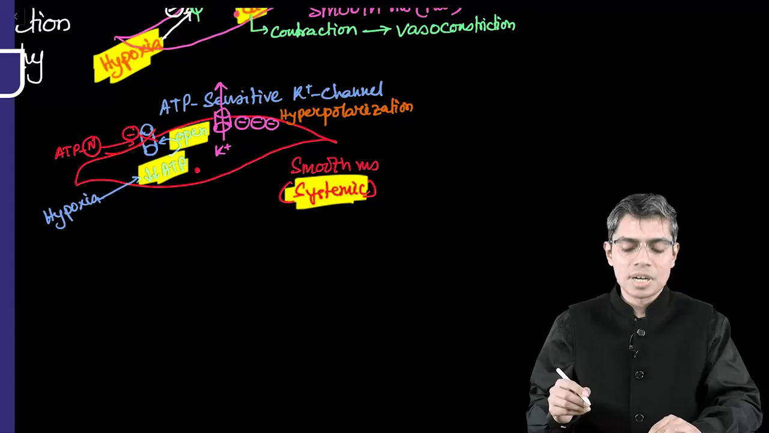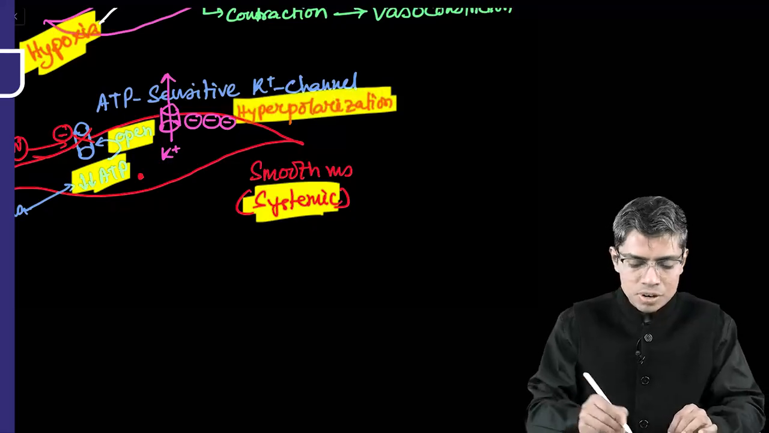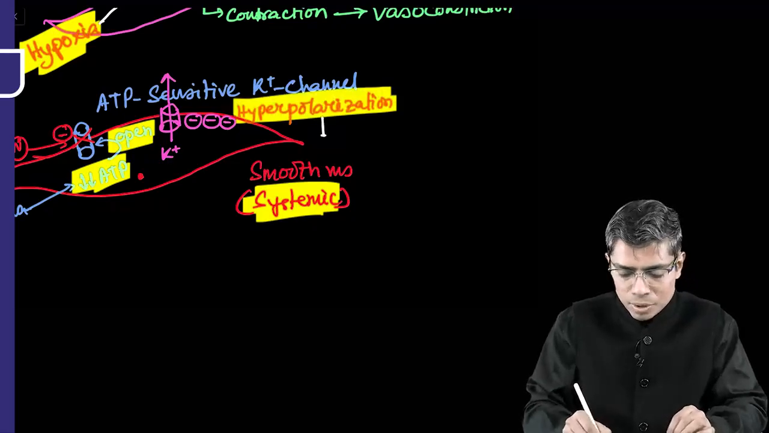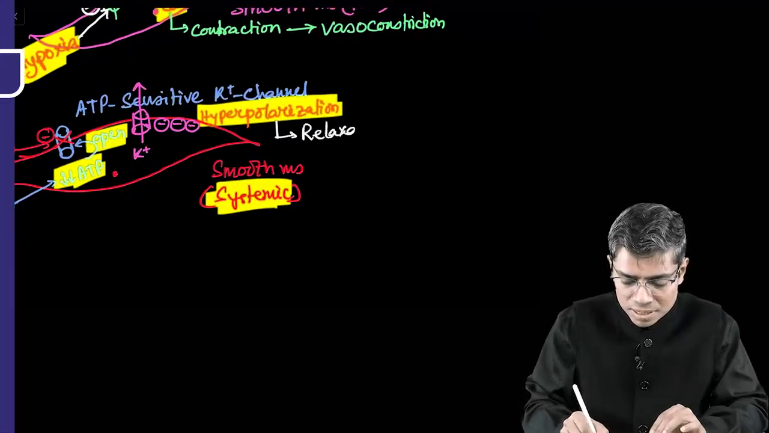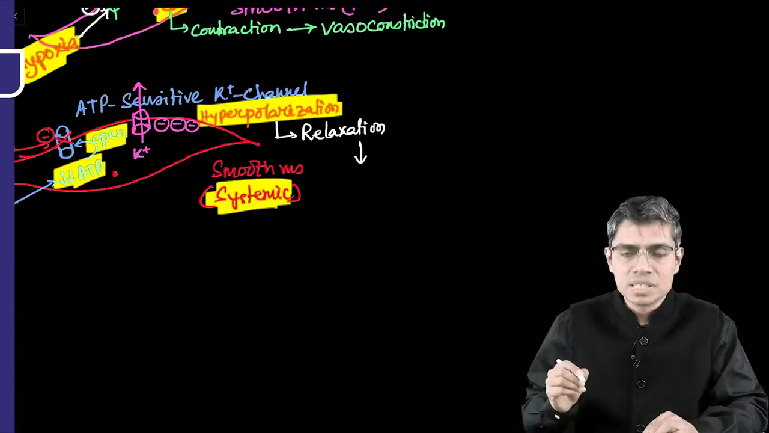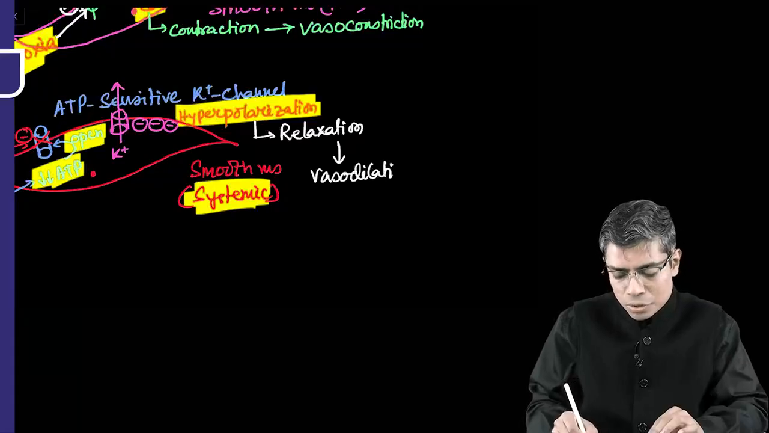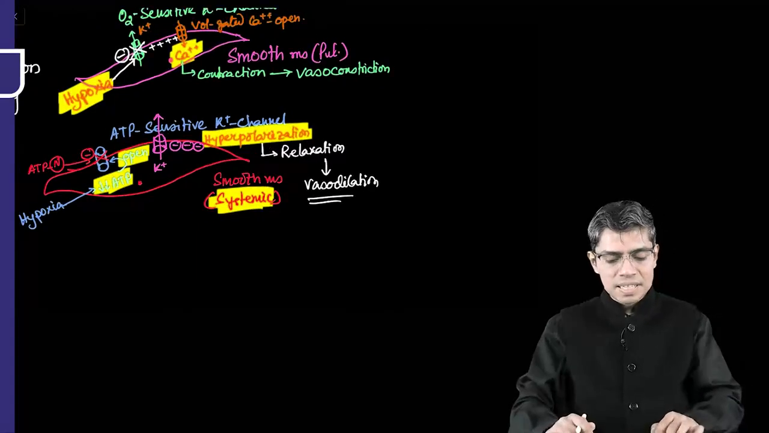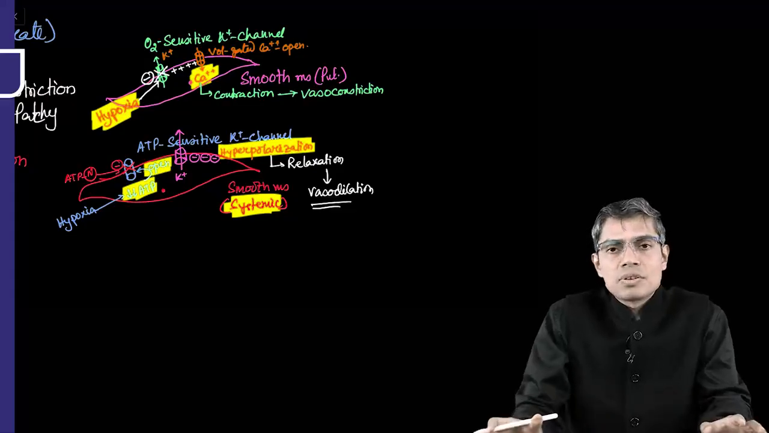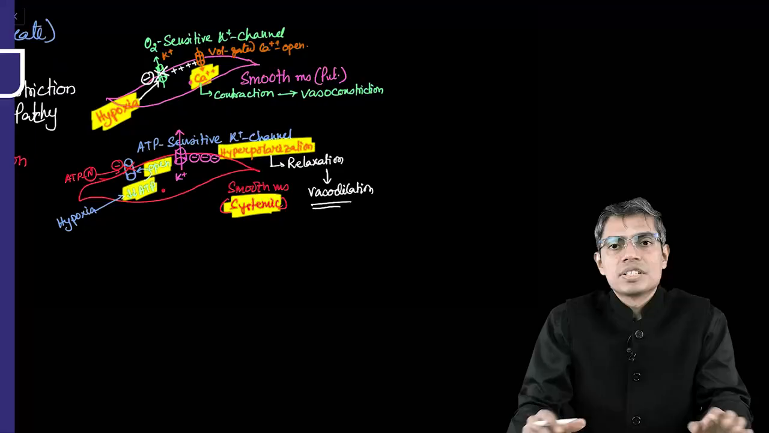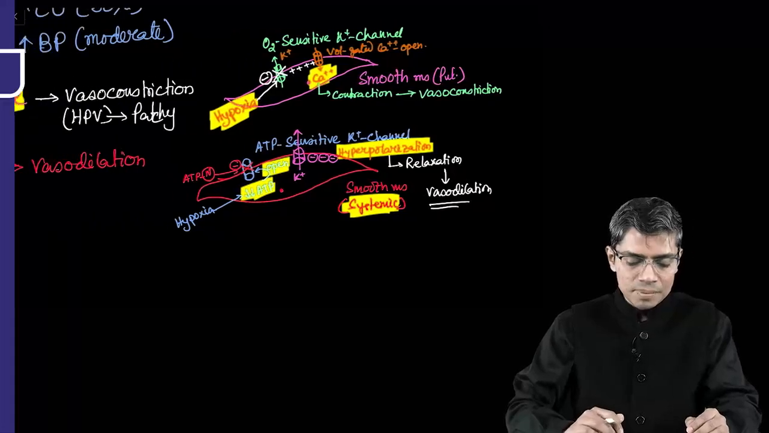Whenever there is hyperpolarization of the smooth muscle cell, can it produce an action potential? Can it produce contraction? The answer is no. Hyperpolarization means there will be relaxation of the smooth muscle cell, and relaxation of the smooth muscles of vasculature means there will be vasodilatation. So this way, hypoxia has a differential effect on different vasculature. Pulmonary vasculature is getting vasoconstricted, all other systemic vasculature is getting dilated. So you have to remember the different behavior of this.